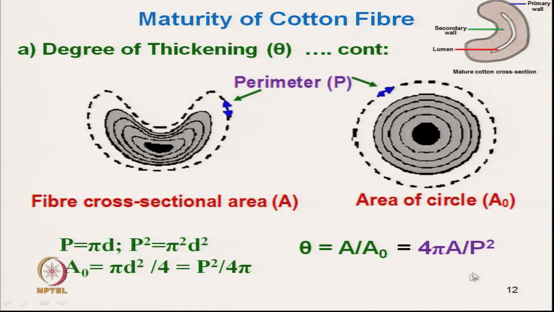This is the degree of thickening. So, if we want to get the degree of thickening, we have to measure two parameters. One is the actual area of cross section of fiber, and the other is the perimeter of fiber. The measurement of both the parameters is very difficult. In normal case we cannot measure, but we will discuss other methods by which we can measure this degree of thickening.